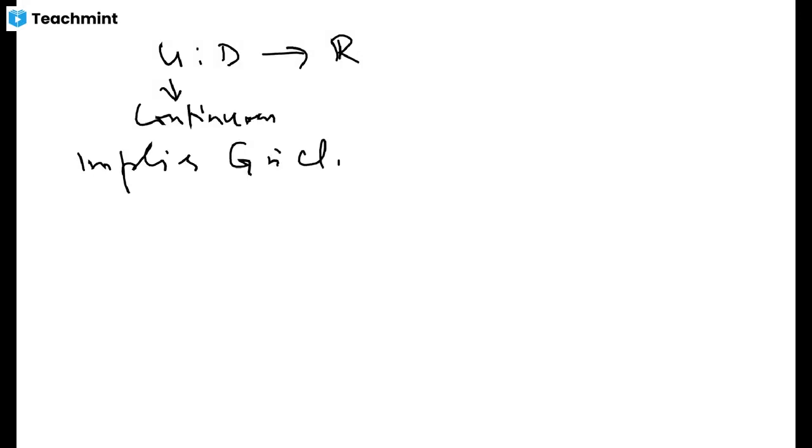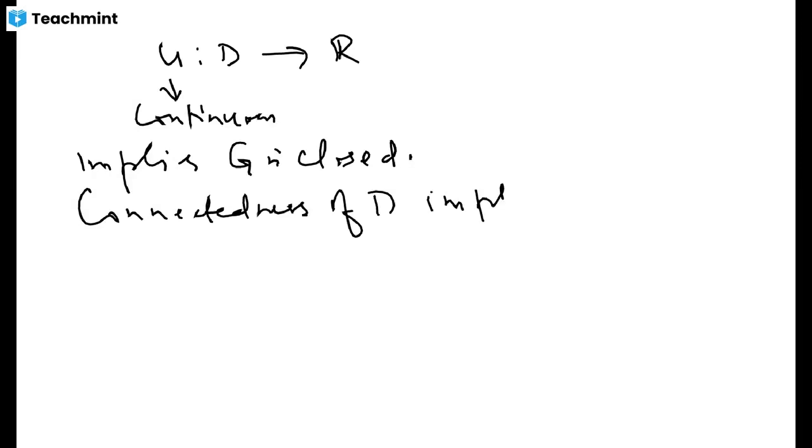G is closed. So now the argument is finished: G is an open as well as closed set, and D being connected implies that you have only two possibilities: either G is empty or G is the whole of domain D. Because a connected set cannot have a proper clopen subset, so it has to be improper.